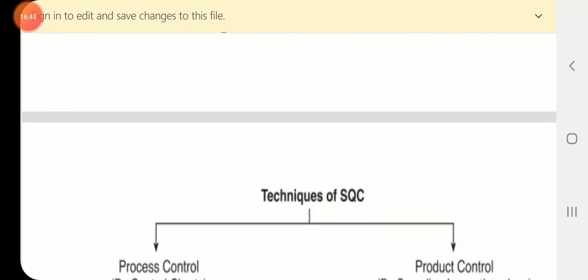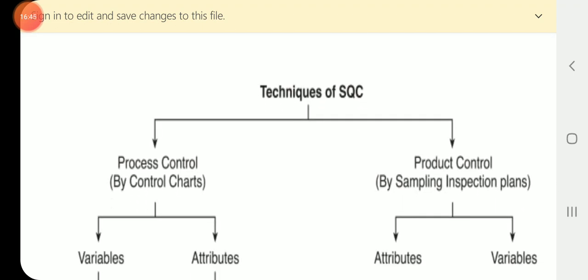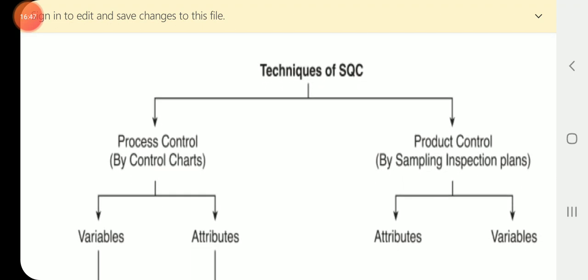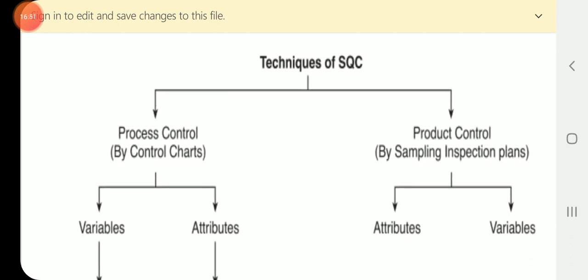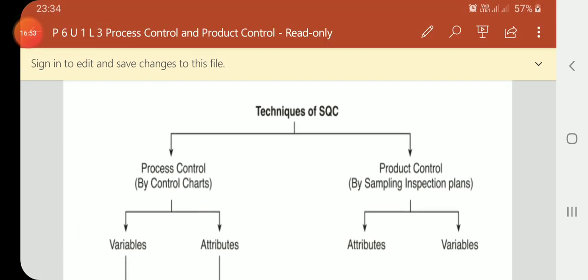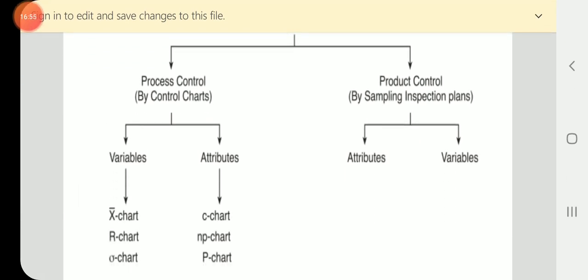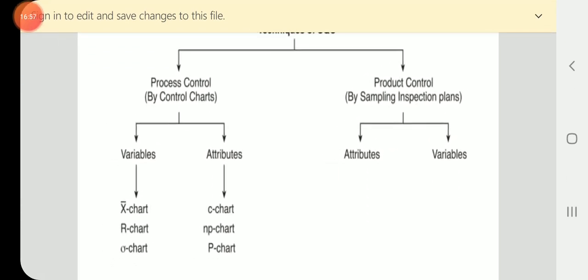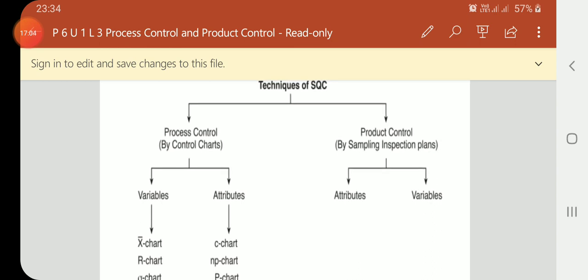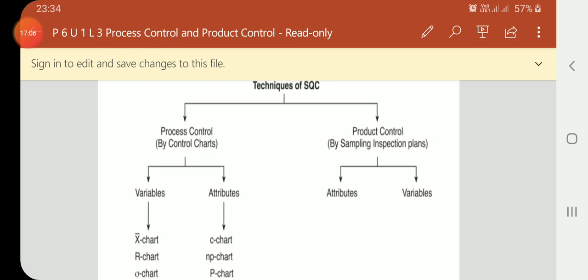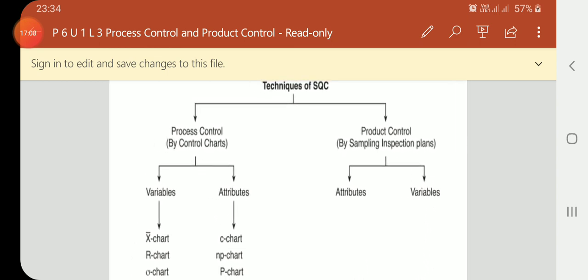We now discuss the techniques of statistical quality control, SQC. It is very important, and it can be represented in a simple diagram.